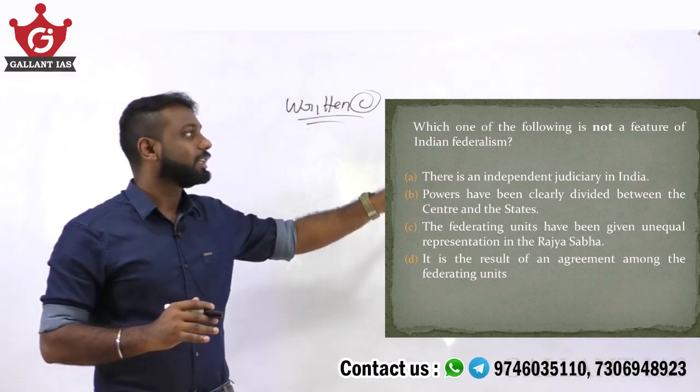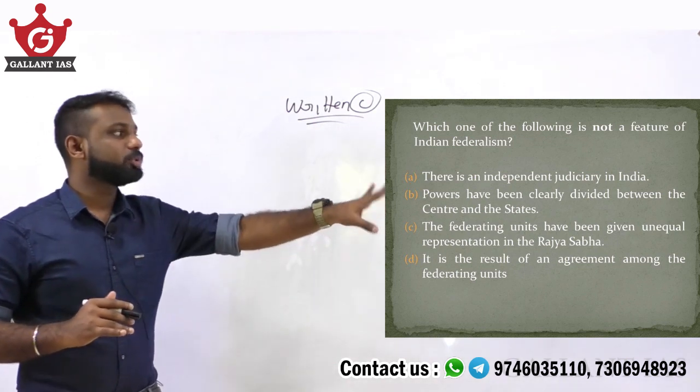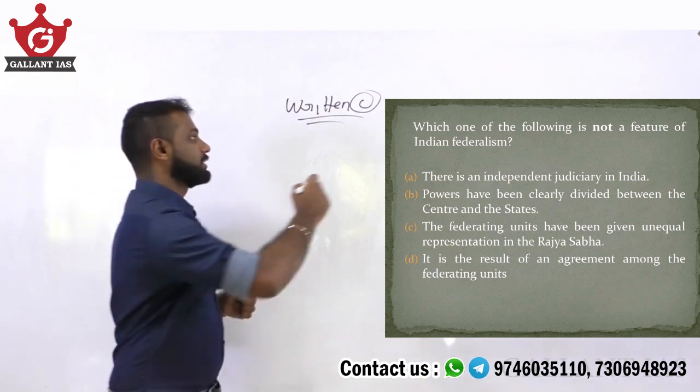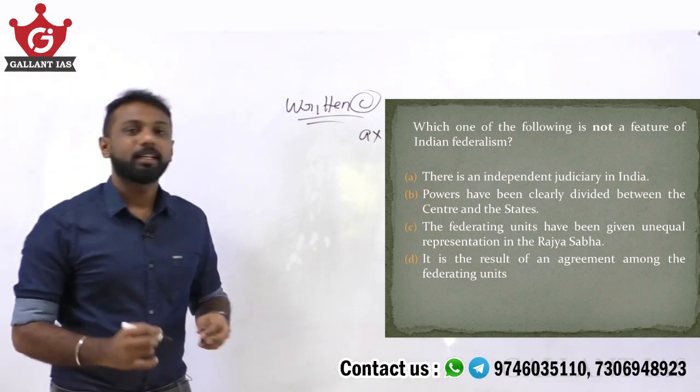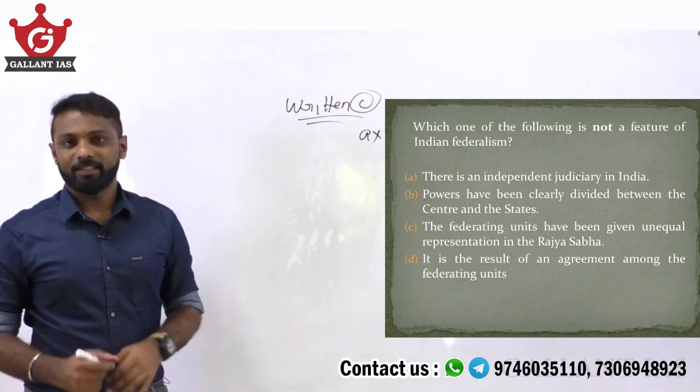The question asked is, which one of the following is not a feature? So there is an independent judiciary in India. That's a feature of our federalism. So A will not be our answer. Fine. Regarding statement number B, powers have been clearly divided between the center and the state.